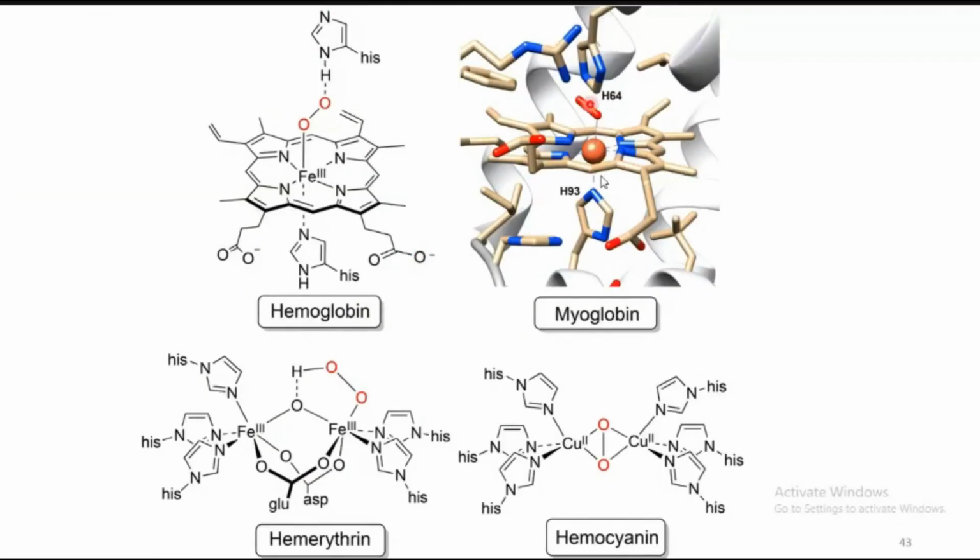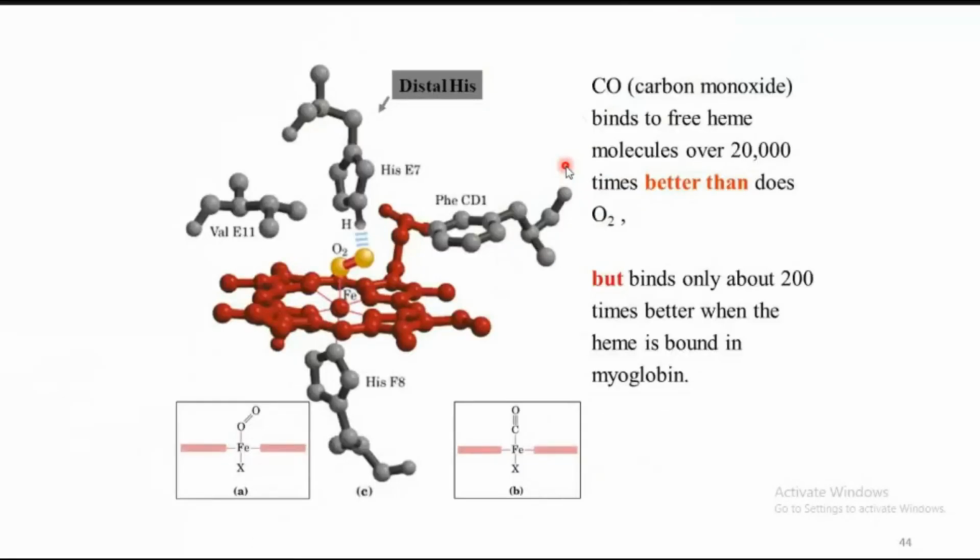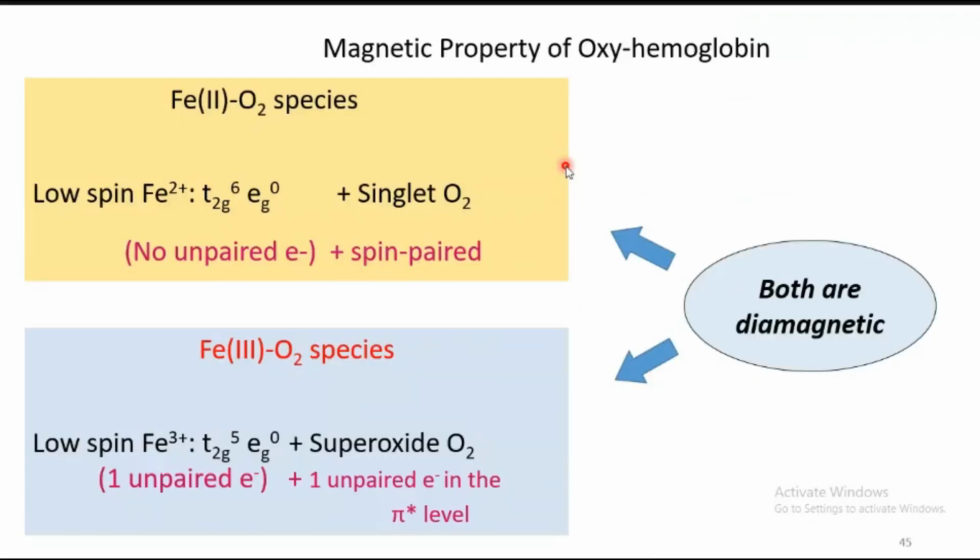So this is the active site structure of some of the O2 bound forms of the oxygen carriers. This is nothing but your hemoglobin. Hemoglobin will look like this. In the octahedral environment, at the apical positions, on one side there is O2 and on the other side you can see the histidine imidazole. Okay? The remaining two enzymes we are going to discuss now. Myoglobin is entirely different from hemoglobin, because it has a heme structure.